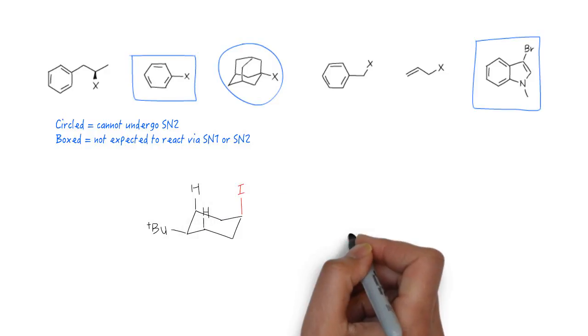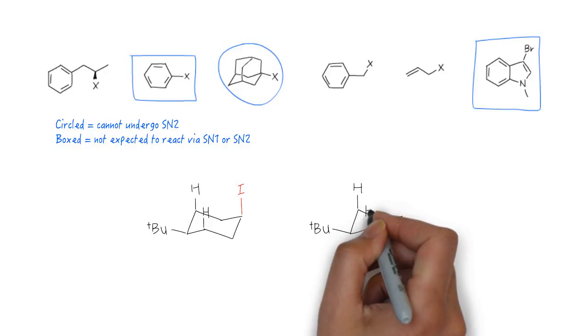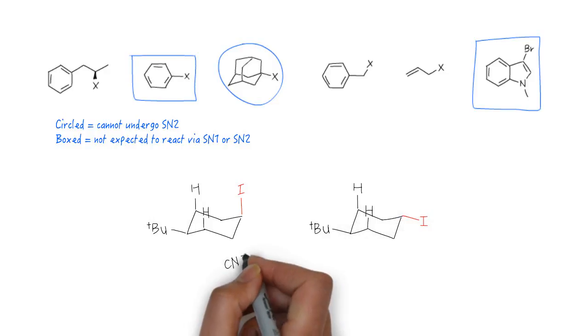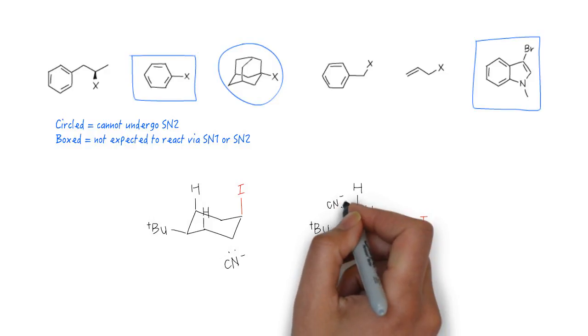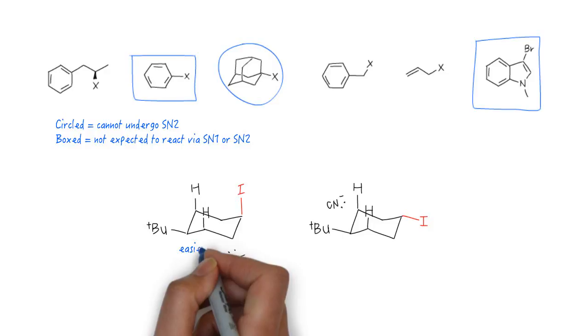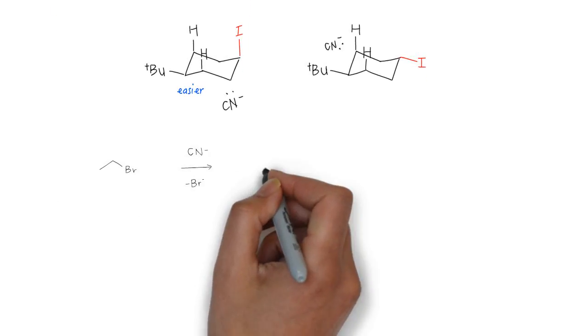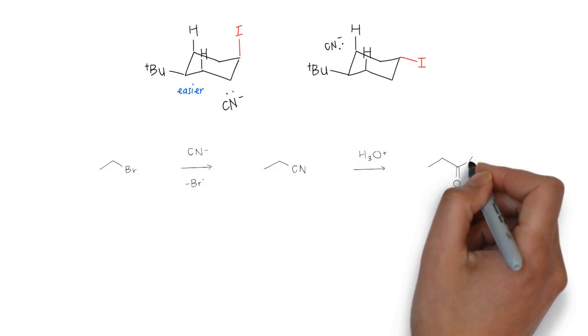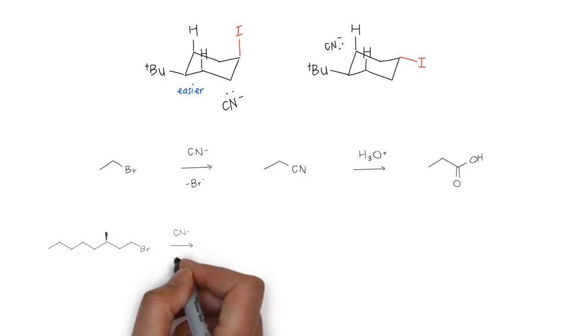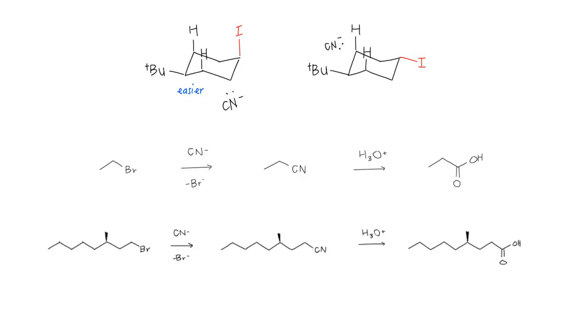Remember the approach when considering which way a nucleophile could add to an iodocyclohexane. It's easier for the nucleophile to come in opposite the iodide if the iodide is axial than if the iodide is equatorial, because the nucleophile has to pass these hydrogens here. Here it describes displacement of bromide with cyanide and then hydrolysis to give acids. And once again, only the chiral center adjacent to the leaving group is displaced.